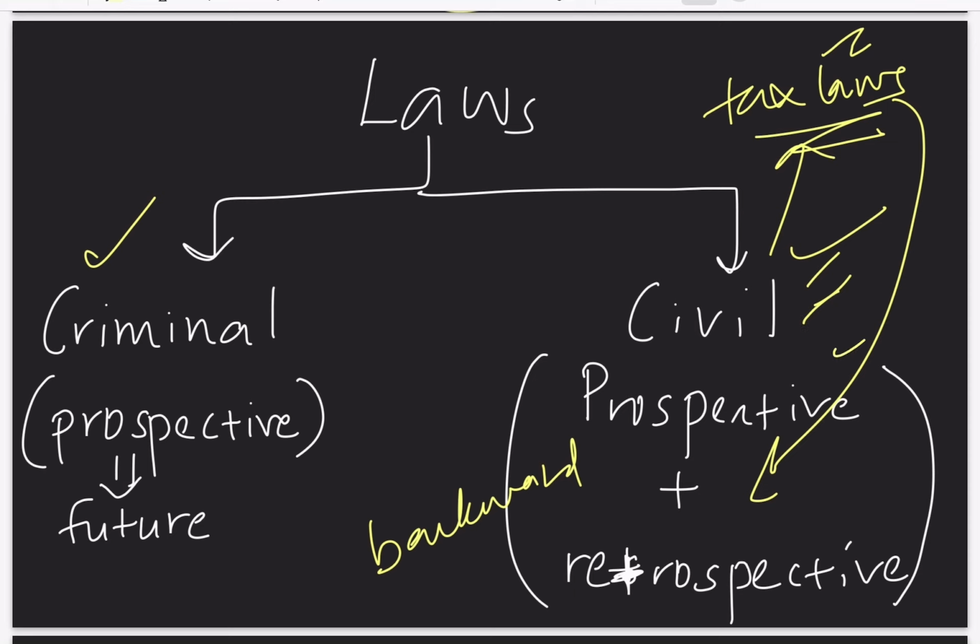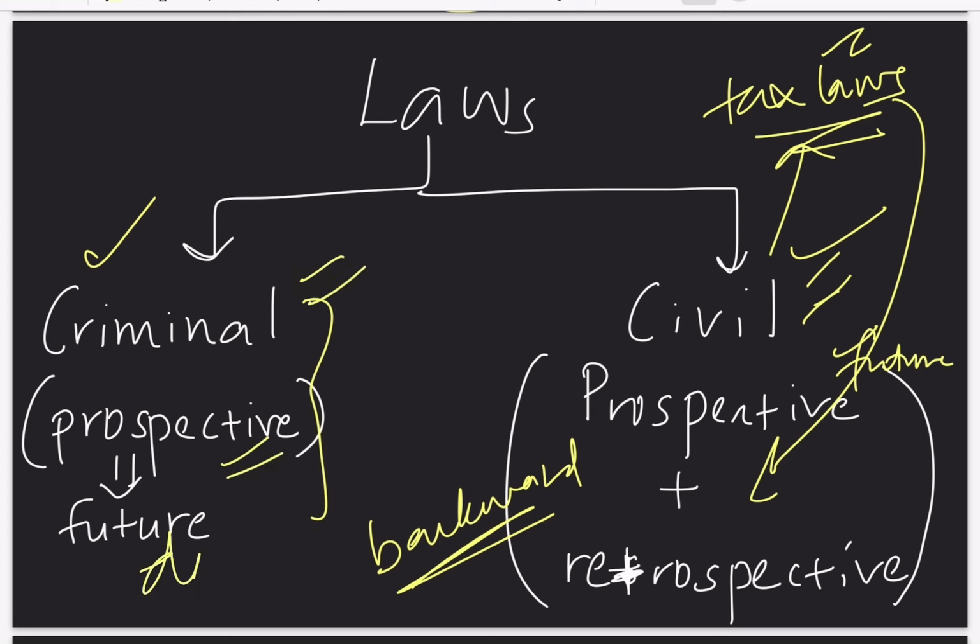So civil laws will have both the future date effects as well as the backward effect, whereas the criminal laws will have only the prospective or the future date effects. The changes made with respect to the criminal laws will be applicable only for the future dates, but we can't go back and change the punishment with respect to the criminal laws. So that is what Article 20 clause 1 is telling.